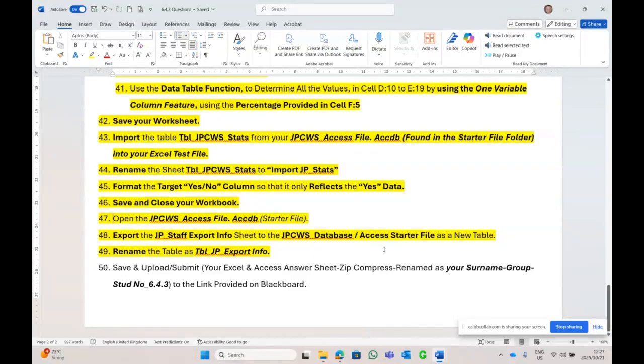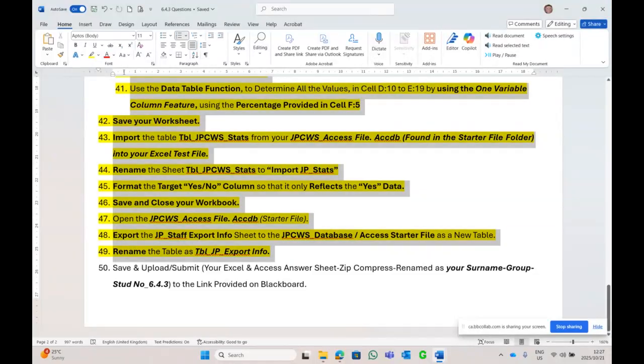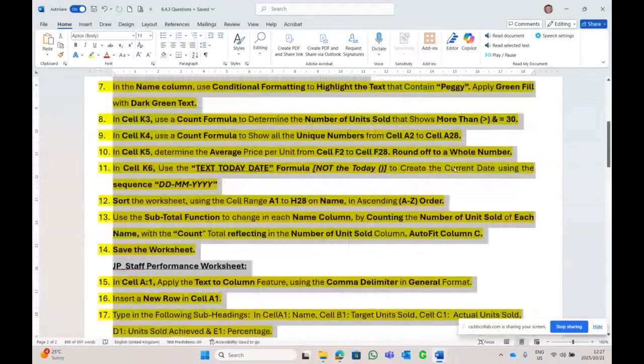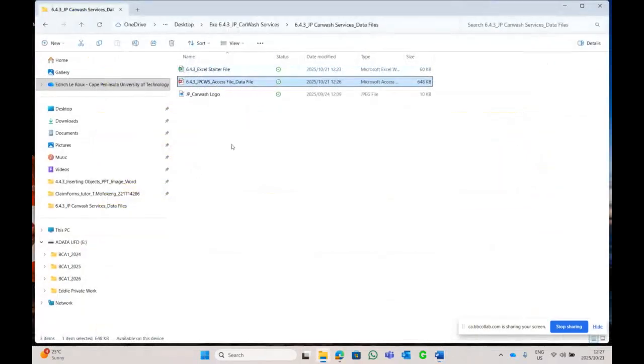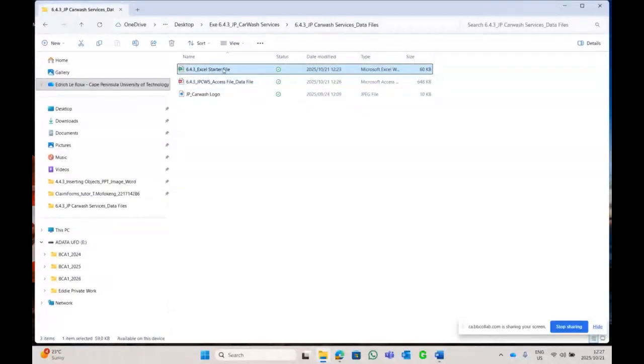All right. So what I'm going to do right now is save. I'm going to take all this yellow stuff. Yeah, that's fine. We can leave it and exit. That file is done. That file is done. Obviously, in the exam, you're going to right-click and rename your file to surname, student number, November, paper A or paper B. Rename this Access file to your surname, student number, your group A, B, C, whatever, paper B or paper A. You're going to zip these two files. You're going to create a folder, zip it, rename the zip folder, and upload to Blackboard. That's part of the final steps in your exam.